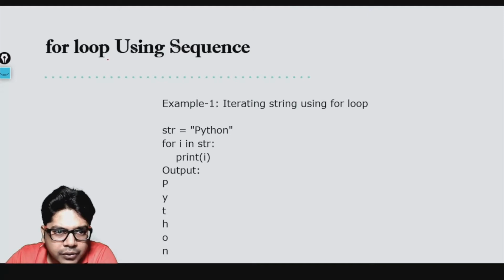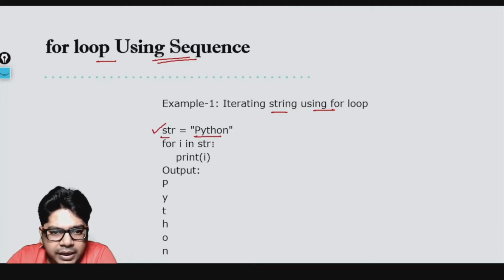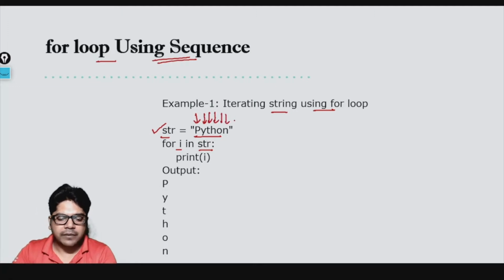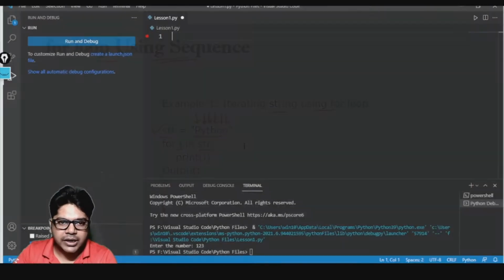Okay, so now using a for loop using a sequence, iterating a string using a for loop. So let's suppose you have str equal to Python and then you write for i in str. It will represent each of the characters here, right? It will represent P, then Y, then T, then H, then O, and then N. So without wasting any time, let me take you to the editor and write there.